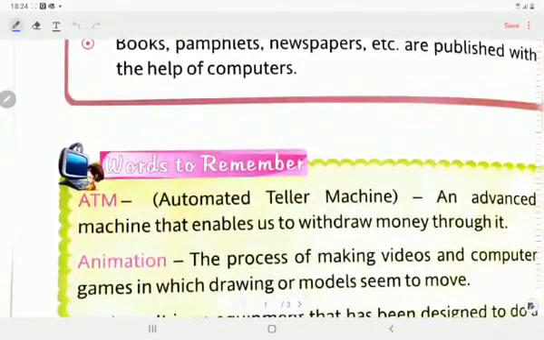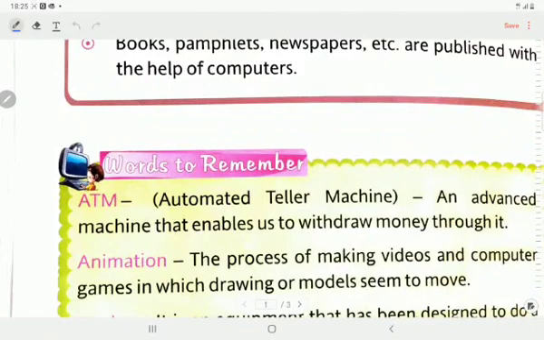Now children, we have words to remember. We can call it word meaning. ATM: automated teller machine. The full form of ATM is automated teller machine, an advanced machine that enables us to withdraw money through it. As I explained in the lesson, anytime we can take money from the ATM machine. Next word is animation. This also I have already explained in the lesson.